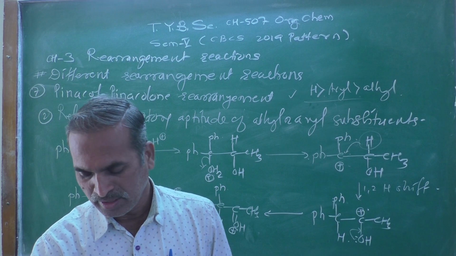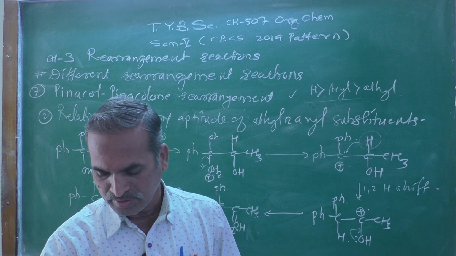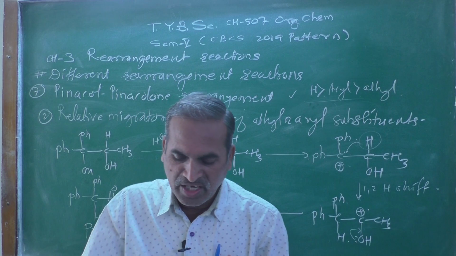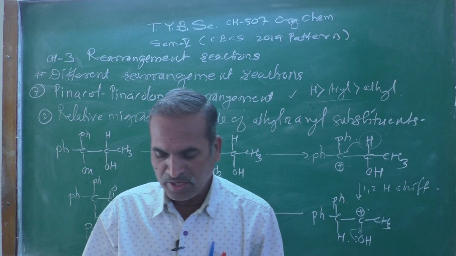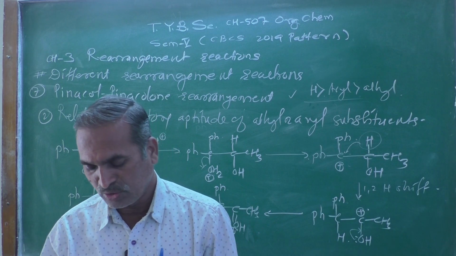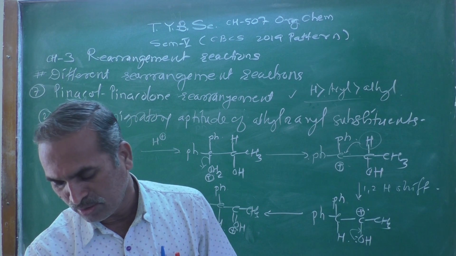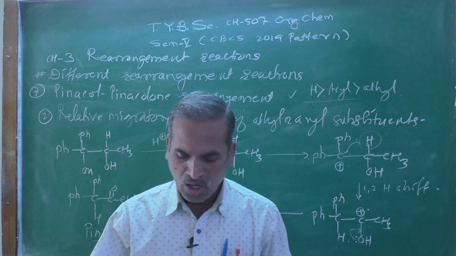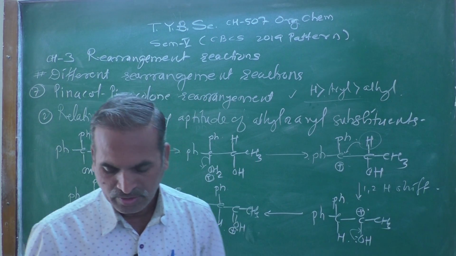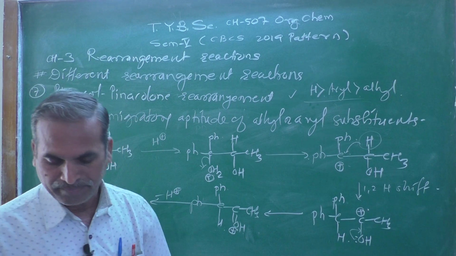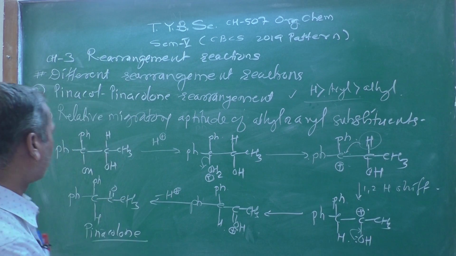In case of aryl groups, a substituent which exerts an electron donating effect increases the migratory aptitude of the aryl group, and the observed order is found to be like this.